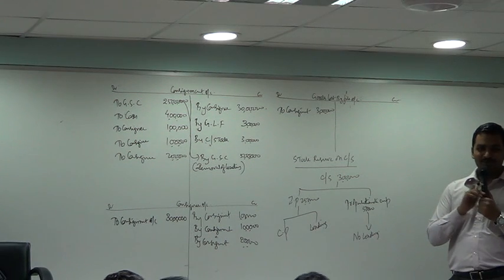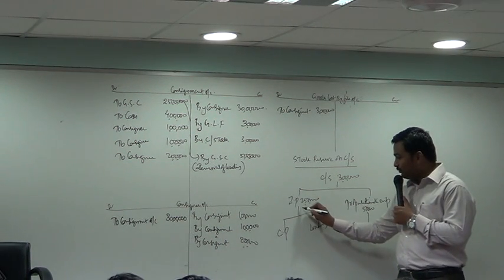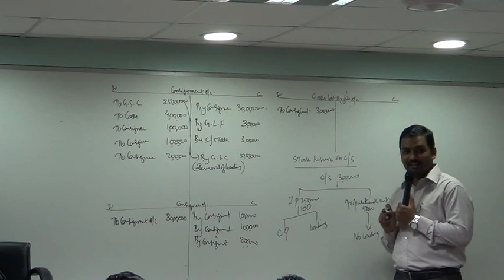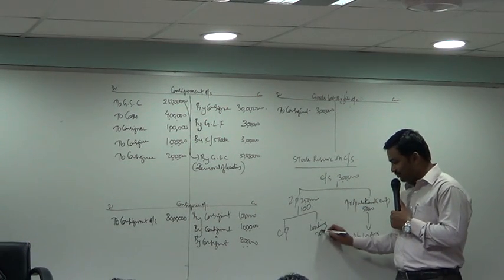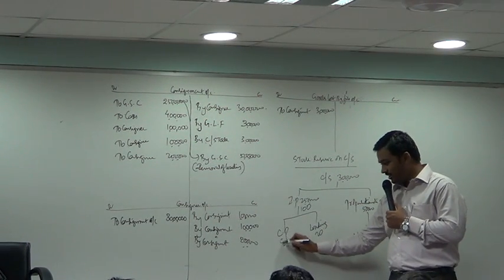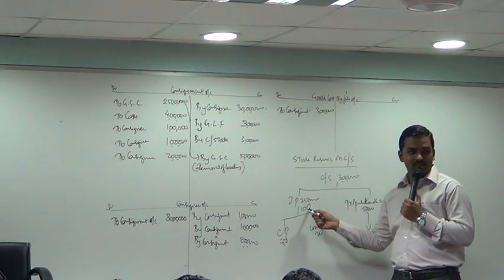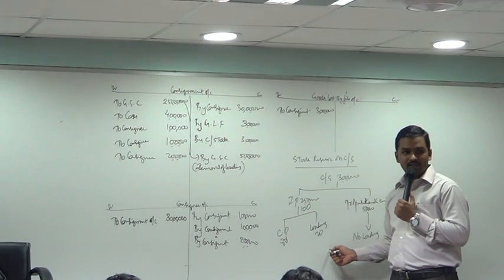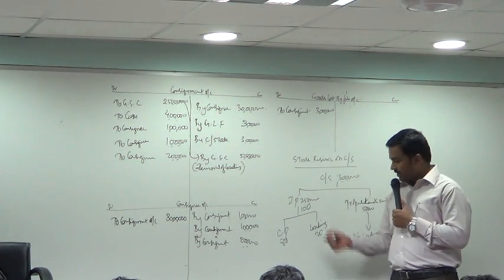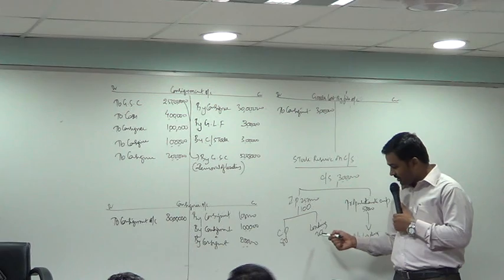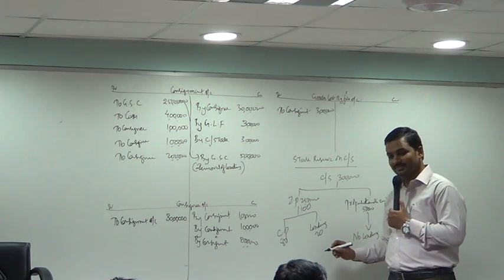Now, in this problem, we know that if invoice price is 100, loading is 20, cost is 80. If 100 is equal to 2,50,000, then 20 is equal to how much?